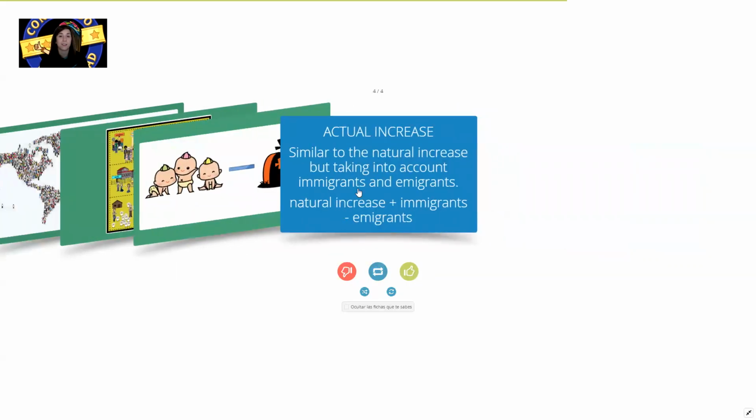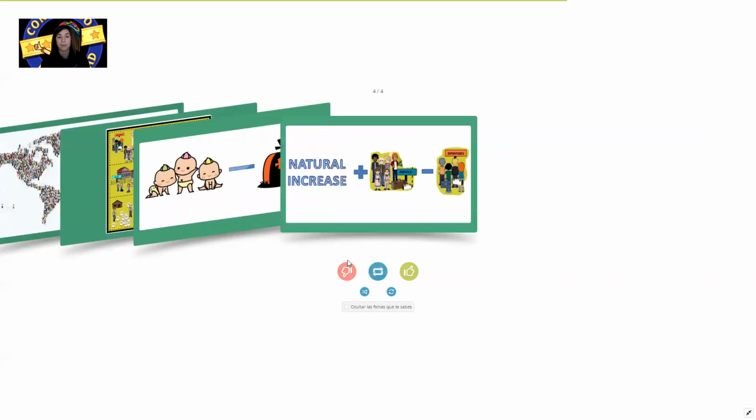And finally, the actual increase. This concept is very similar to the natural increase, but it's more realistic because apart from taking into account the people who are born and the people who die, it takes into account immigrants that come to our country and people from our country that go abroad looking for opportunities, okay? So people who leave the country. So the formula is natural increase plus the immigrants minus the emigrants, represented in this diagram, okay? The natural increase plus the people who come to live in a country and the people who leave the country.